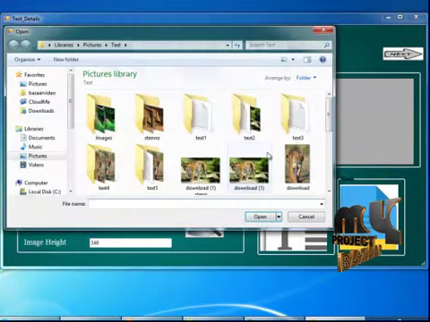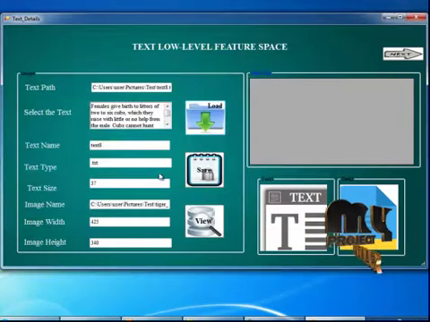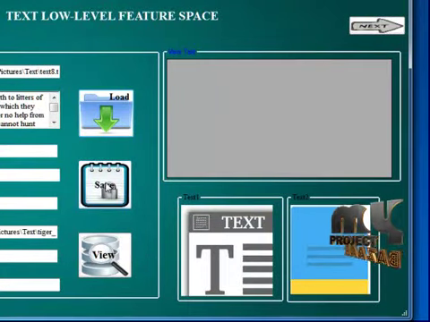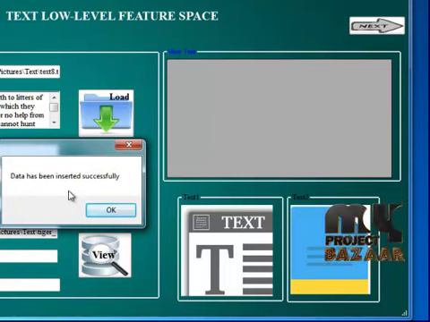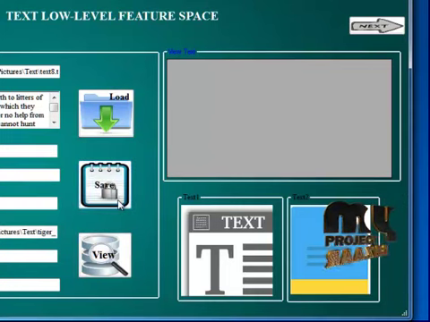Now I am going to load the text. That is the text 8 I am going to select here. Then the selected text name, text type, text size, everything will be displayed in the text boxes here. Now I am going to save this data into the database. So click on the save button. The data has been inserted successfully will be shown in the message box. Then click on the OK button. So this will be saved into the database.